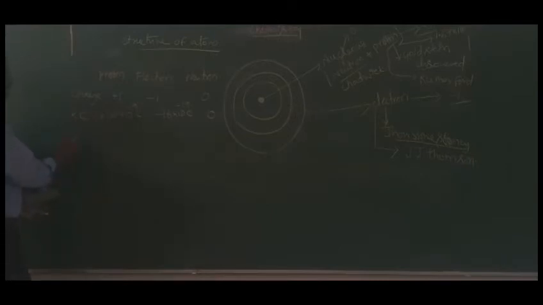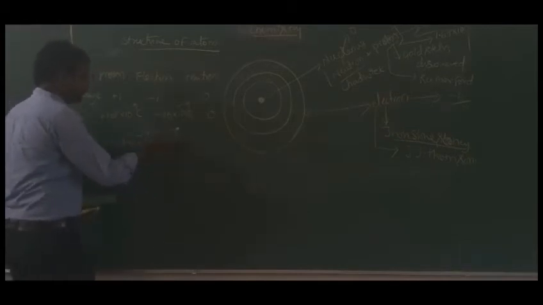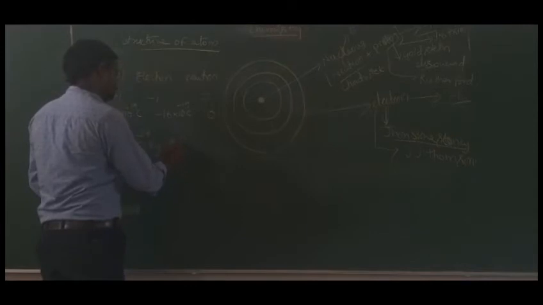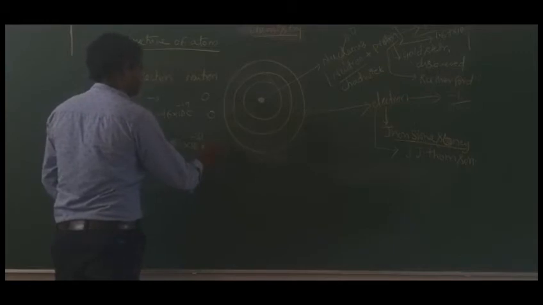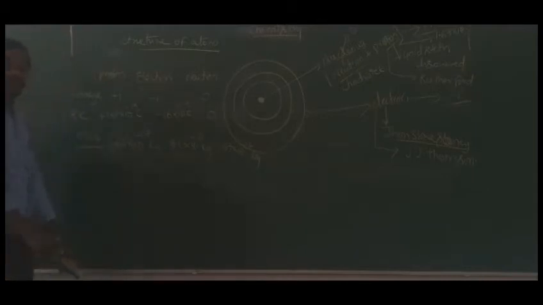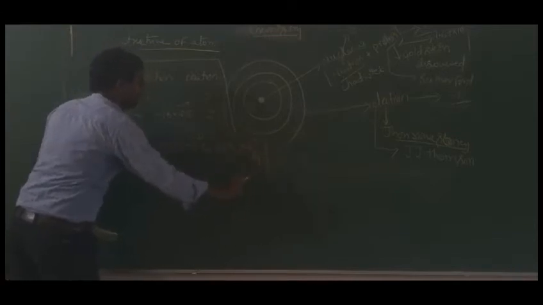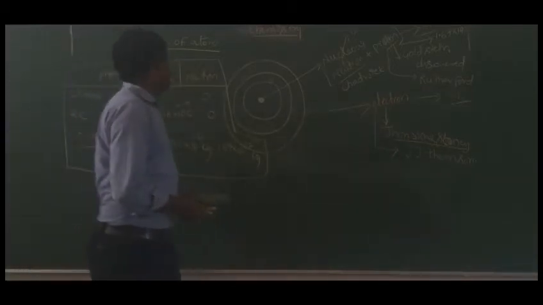And the mass: the mass of the proton is 1.67 into 10 to the power of minus 27 kg, the electron is 9.1 into 10 to the power of minus 31 kg, and the neutron is the same, 1.67 into 10 to the power of minus 27 kg. So this is the basic information of the proton, electron, and neutron.